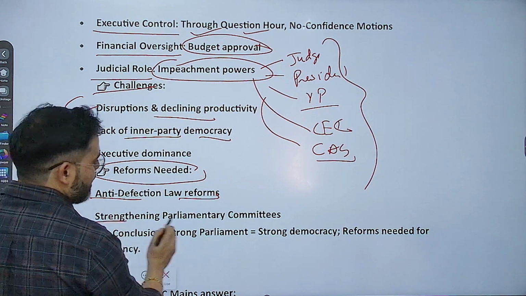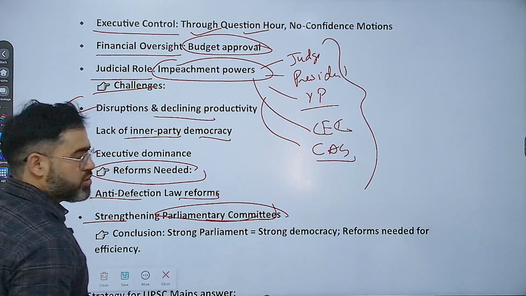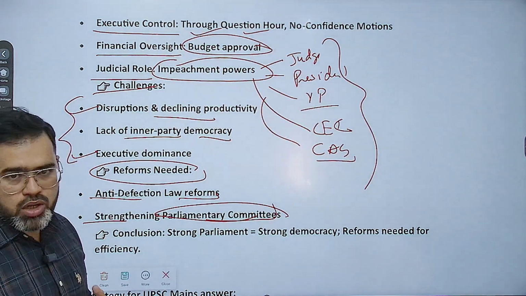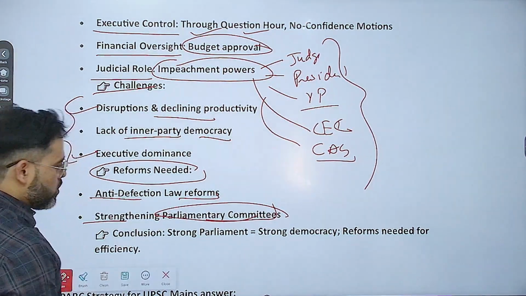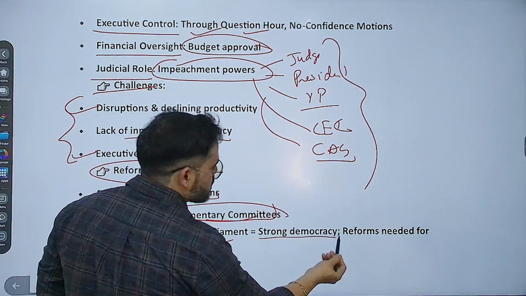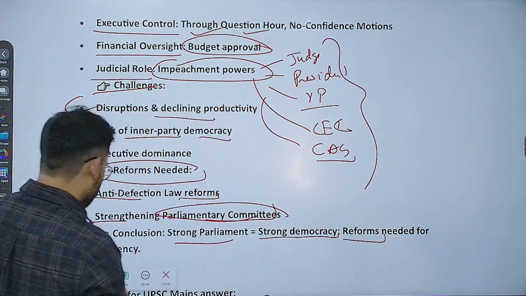Then strengthening parliamentary committees. जो important parliamentary committees basically उनका जो role है, that needs to be strengthened. Conclusion में क्या है? Strong parliament is equal to strong democracy. So reform needed for efficiency.